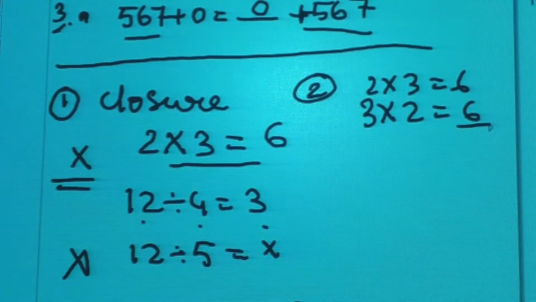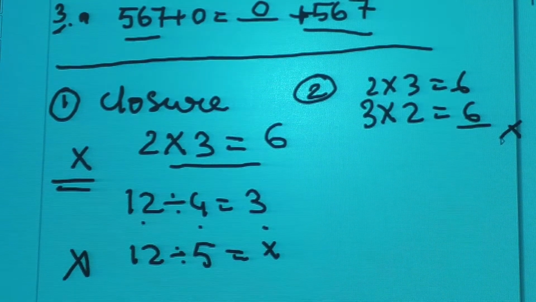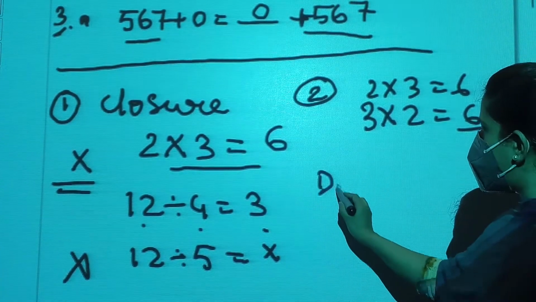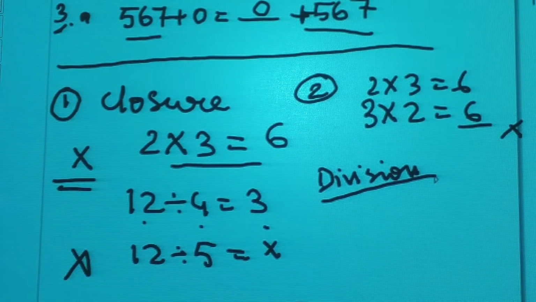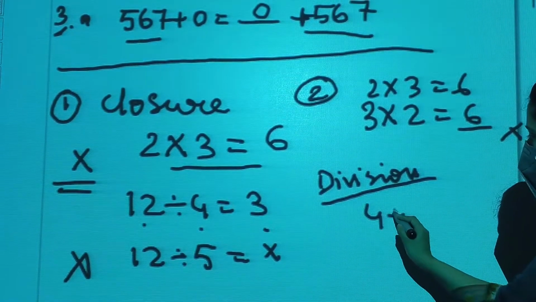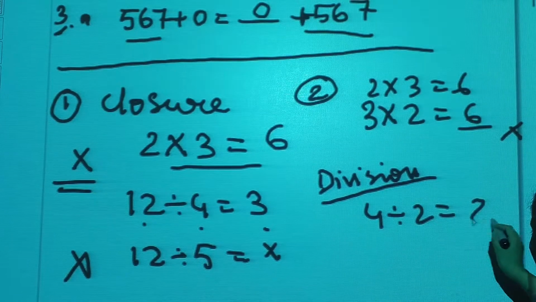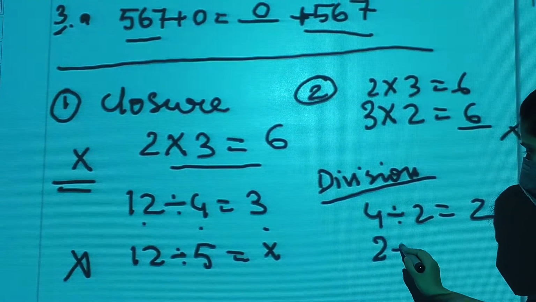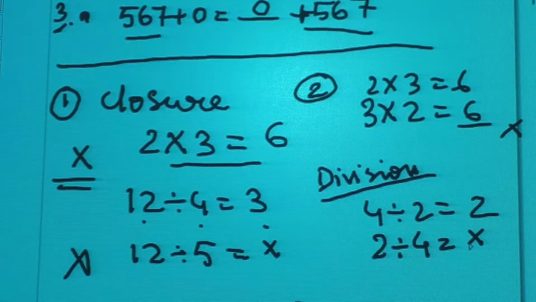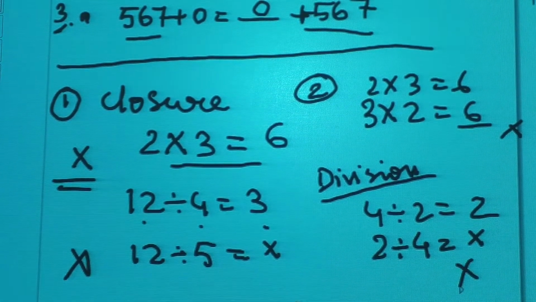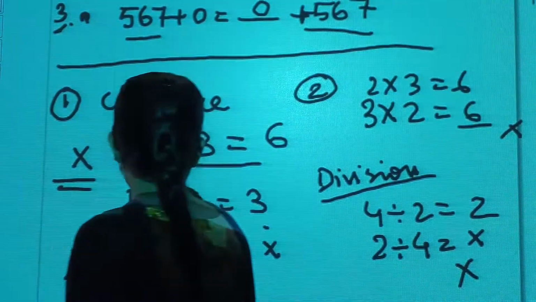This is the commutative property of multiplication, but this is not followed by division. In the case of division, what happens? If we divide 4 by 2, we will get 2. But if we change the places, 2 divided by 4, we will not get 2. 2 divided by 4, we will get half. So we will not get a whole number. This does not follow the commutative property of division.